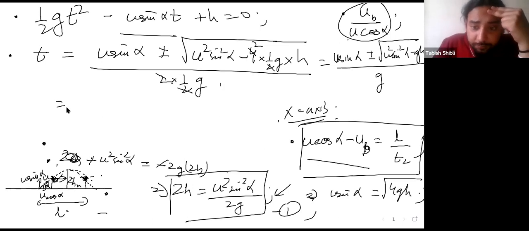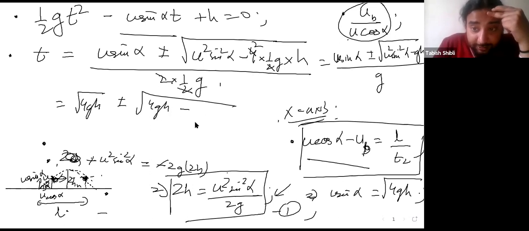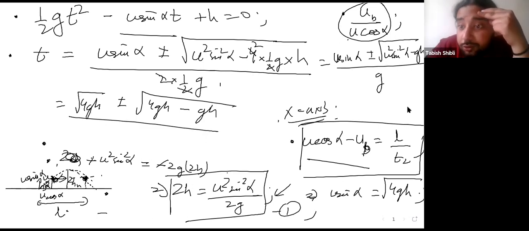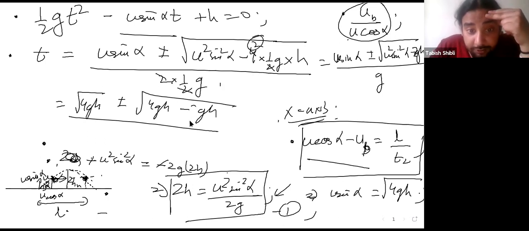So let's put the value in. You get square root of 4gh plus minus u sine alpha whole squared, so that's 4gh minus gh. Sorry, there's a 2 here as well, so minus 2gh, divided by g.